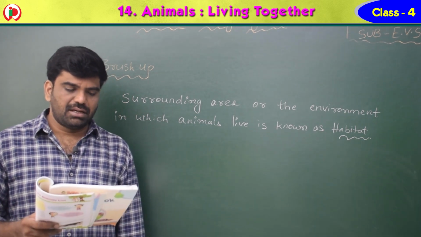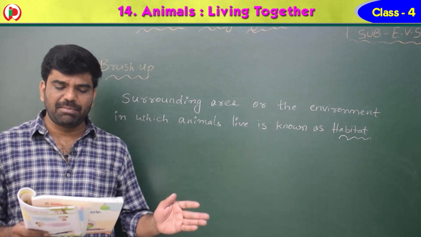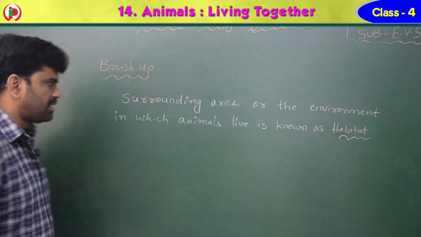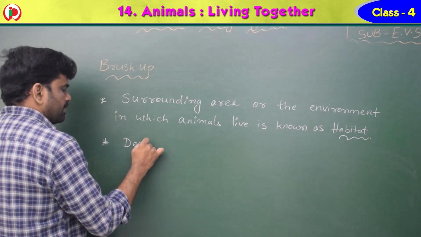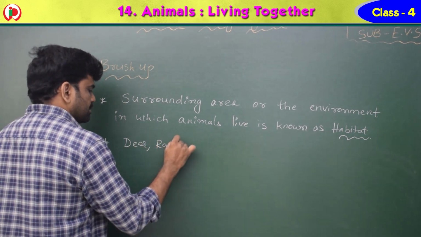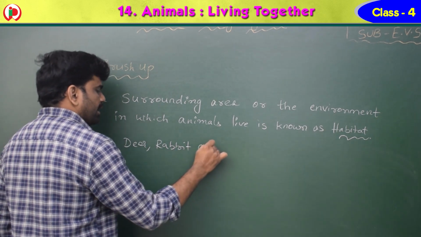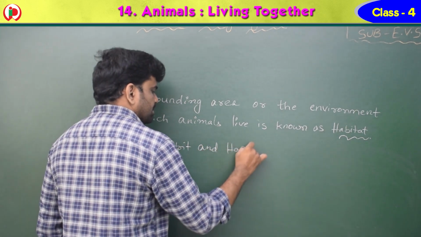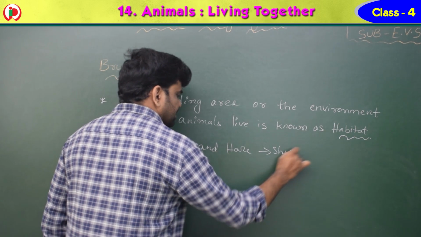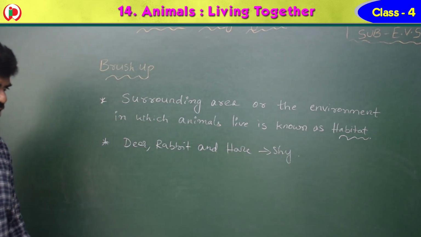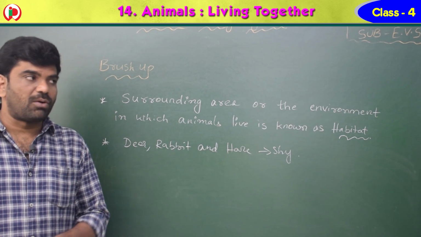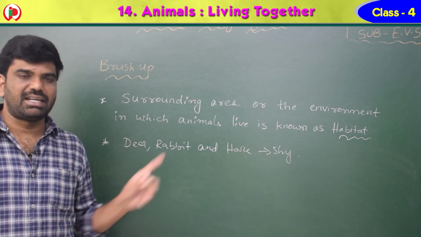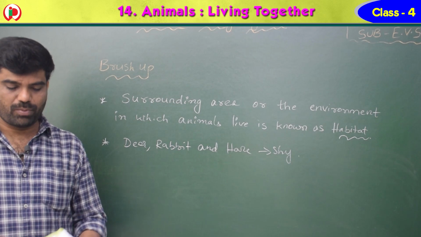Some animals like deer, rabbits and hares are shy by nature. These are shy, that means they feel shy. When you offer food also, they won't come. If they see that no one is there, then they will come. That is how they behave.